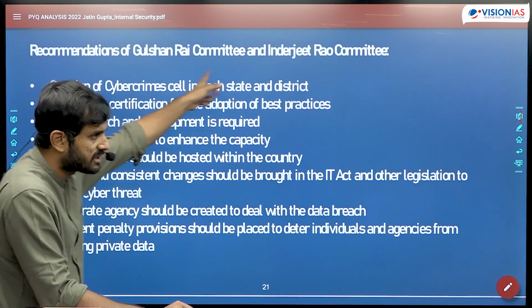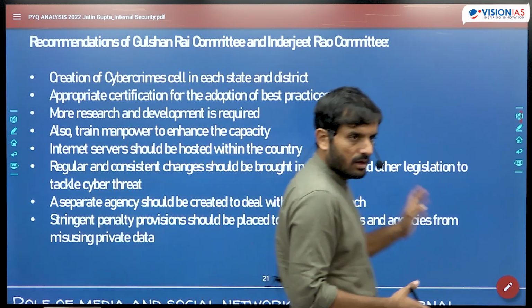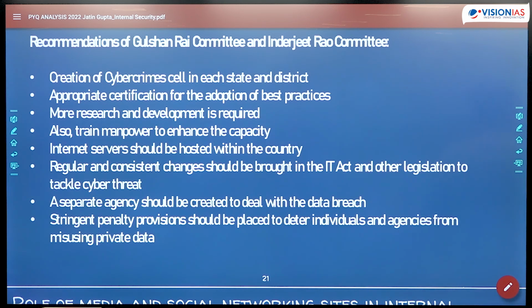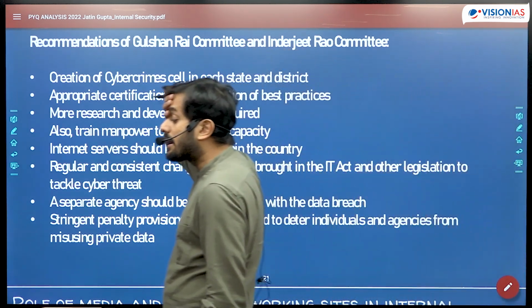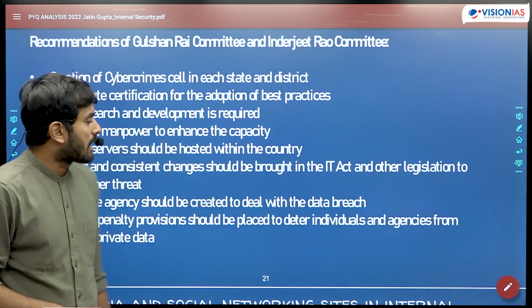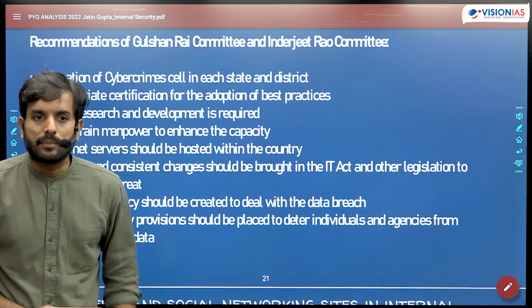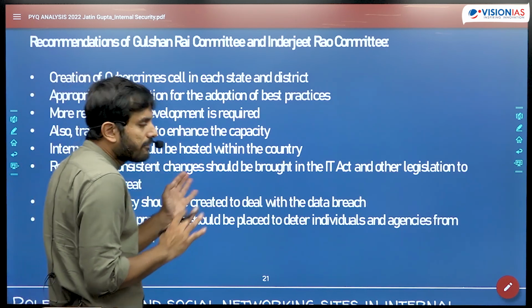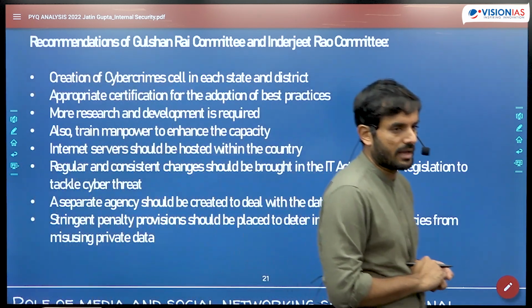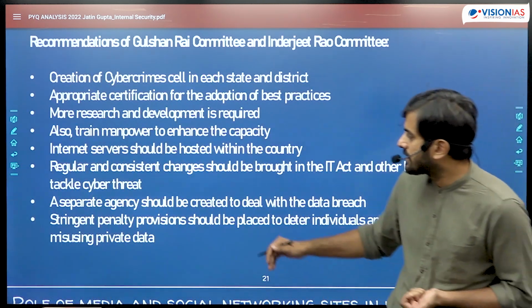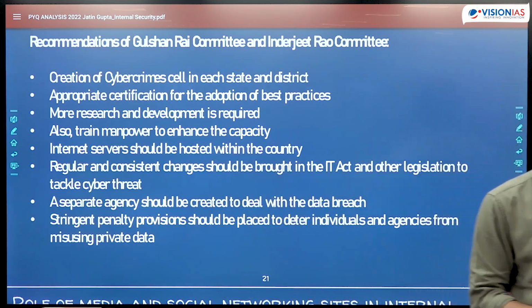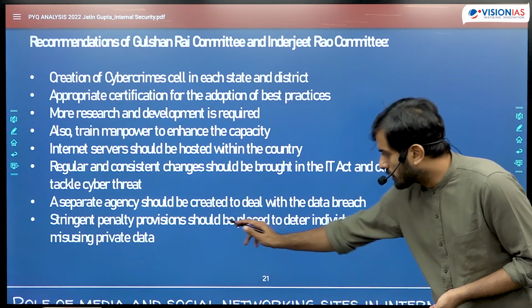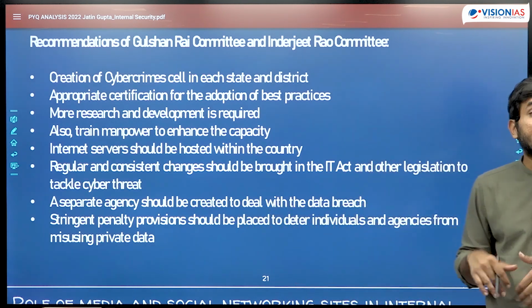देखिए मैंने recommendations वगैरह भी यहाँ पे mention की हुई हैं. These are some of the recommendations. Way ahead में आप ये चीजें लिख सकते हैं कुछ. These were recommendations that were provided by the expert committees, the Rao Inderjeet committee and Gulshan Rai committee. Right? For example, they stated that every district in India should have a cyber crime cell. For example, they stated that we need to train more manpower in order to enhance the capacity of the cyber security in India. We should create a separate agency to deal with data breaches.